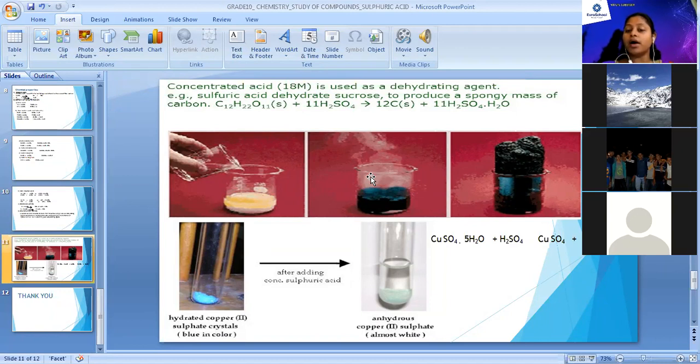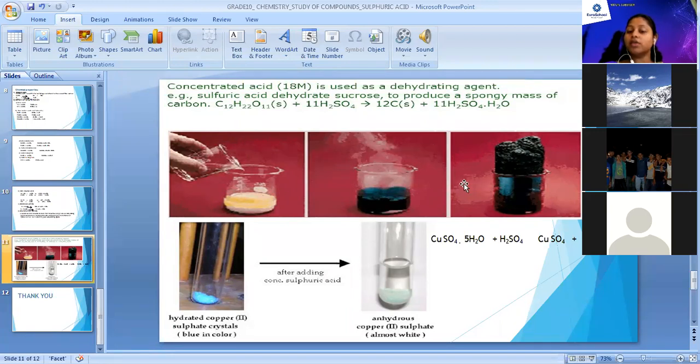Now, I think last year we have studied carbon and carbon compounds. There we have studied that pure carbon is black in color. Do you remember that? Yes, ma'am. So after this reaction, as complete water content will be absorbed from your sucrose, only carbon will remain. It will be a black colored solid and it will rise up in your reaction.